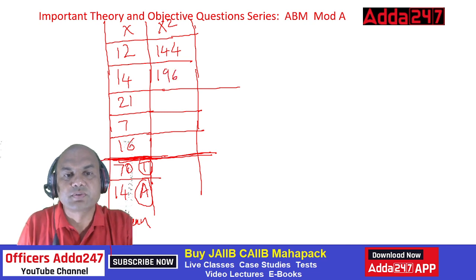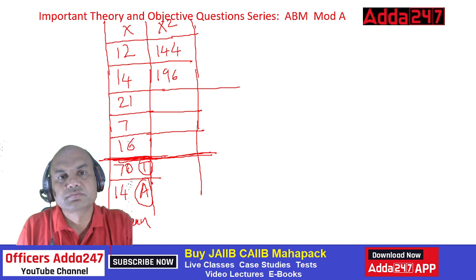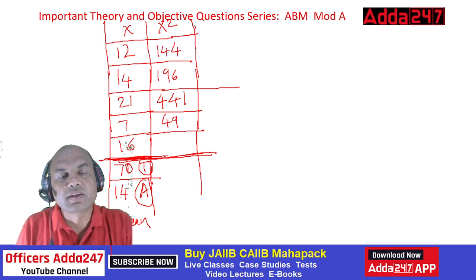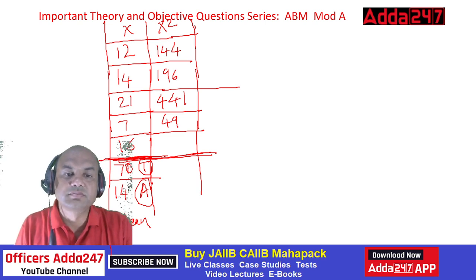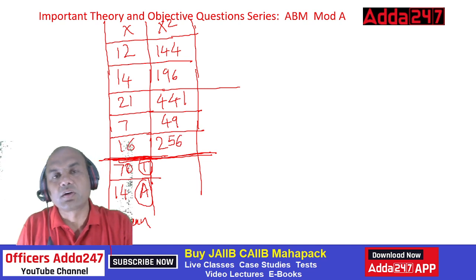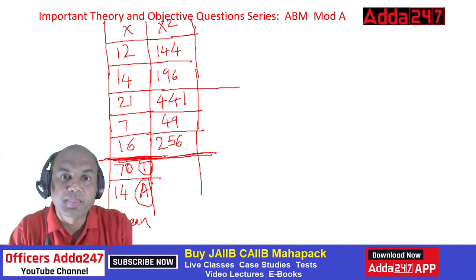21 square, everyone. 441. Correct. 7 square is 49. 16 square is, everyone, 256, correct. Always remember the tables by heart, because that is very important.